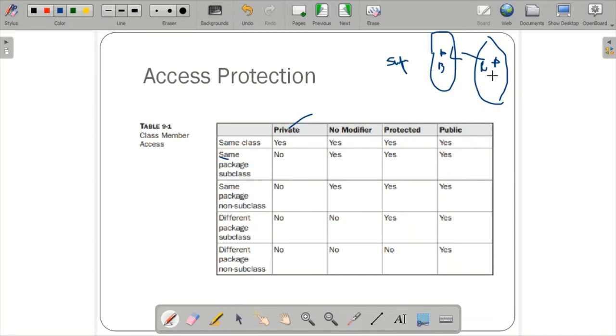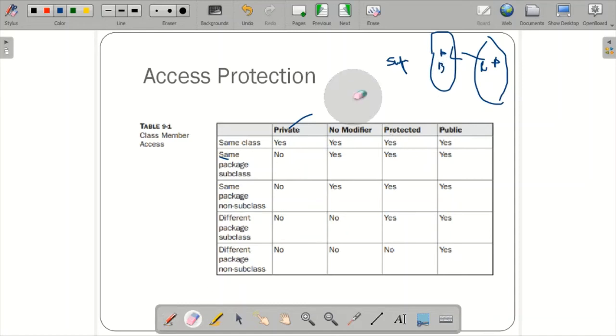But regarding public, it can be accessed from anywhere. So these are the basic concepts. Private means it will allow only within the class, and no modifier means default, it will allow only within the package. Protected means it will allow in the other package, provided it has a subclass which inherits the properties. Public means anywhere you can allow.